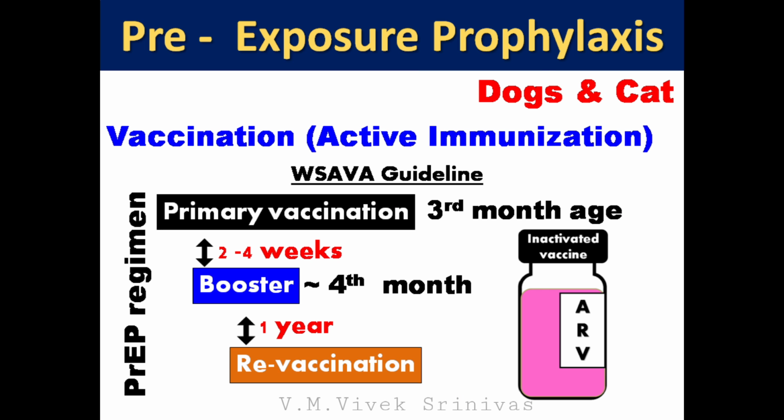For pre-exposure prophylaxis in animals like dog and cat, the ARV vaccination is done as per WSAVA guideline. That is the global guideline given by World Small Animal Veterinary Association. Vaccination schedule. The primary vaccination in the dogs and cats against rabies is done at 3rd month of age, that is 12th week, with the dose of 1 ml per animal, intramuscular. Followed by 2 to 4 weeks apart, next vaccination at 4th month of age, that is 15th week, is done. In order to maintain the protective immunity against rabies, revaccination is done every year, that is annually.